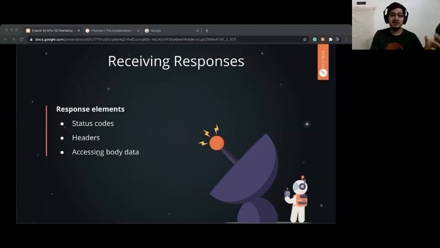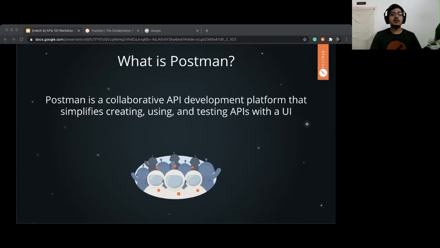Okay, because I was a backend developer and I used to work with both backend and front end. And whenever I used to work with APIs, Postman was the go-to tool because of its easy to use, easy to test interface, and so on and so forth. So what is Postman? Postman is a very simple collaborative tool which you can use to work with APIs, not just alone, but with your team together. It will allow you to work together in a very, very effective manner.